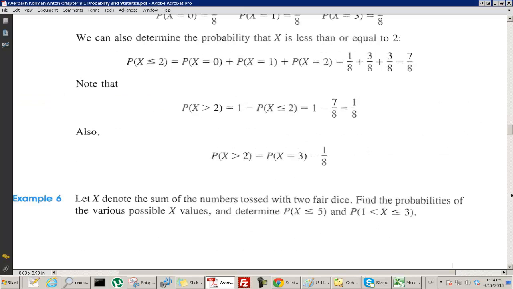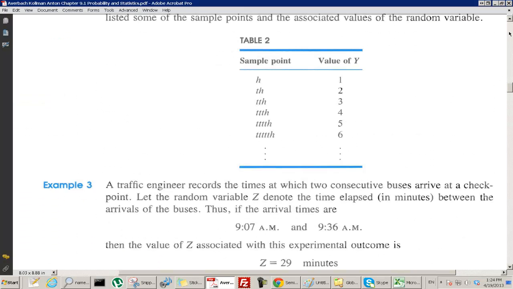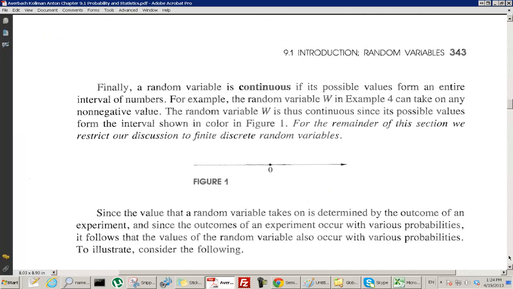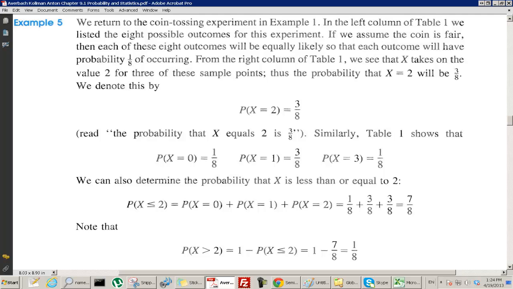Do they show us this again? No. So let's quickly go back and see it again. So here it is, the 8 different possibilities, and this was the random variable which counted the number of heads. If we assume the coin is fair, then each of these 8 outcomes will be equally likely. Remember, we called that a uniform probability model, so that each outcome will have probability of 1/8 of occurring.